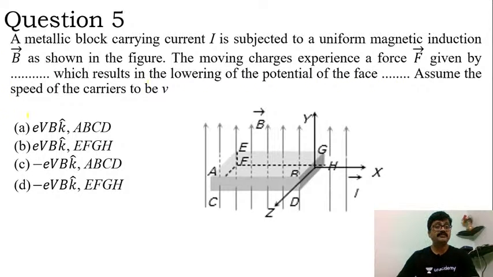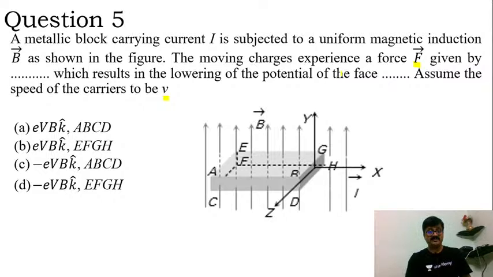Assume the speed of the carriers to be V. So here we should first calculate the force, then calculate on what surface there will be a decrease in the potential. This is what we should try to answer.